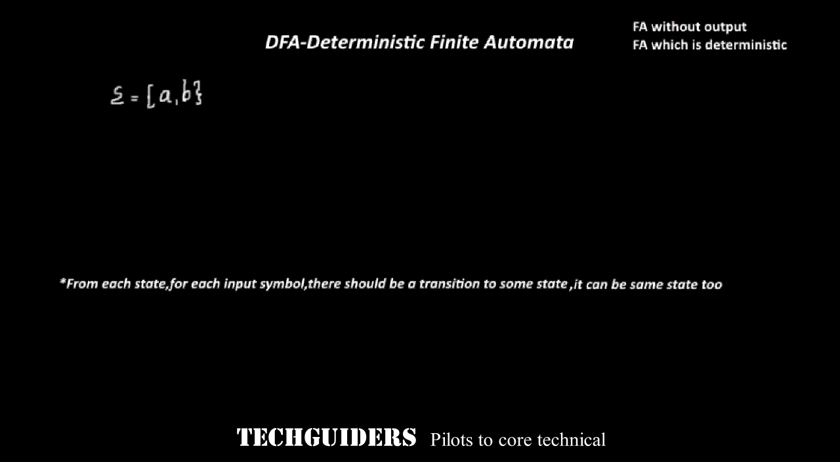Suppose there are two possible input symbols A and B, and there are just two states in the automata, Q0 and Q1. From state Q0, for input symbol A, there is a transition to some state. For input symbol B, there is a transition to some state. From state Q1, for input symbol A, there is a transition to some state. For input symbol B, there is a transition to some state. It can be the same state too. So for each state, for every possible input symbol, there is a transition to some state. So here the condition is satisfied.